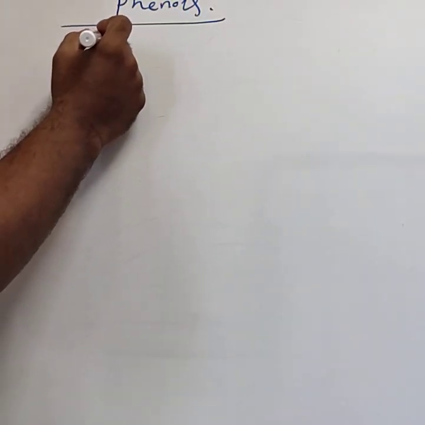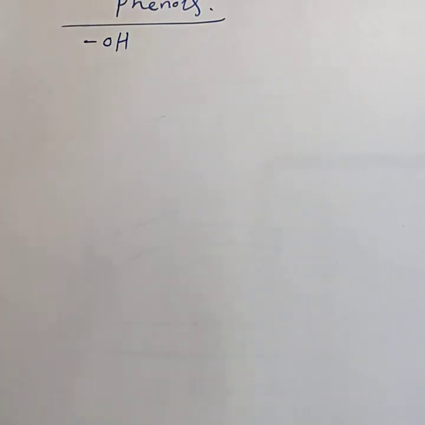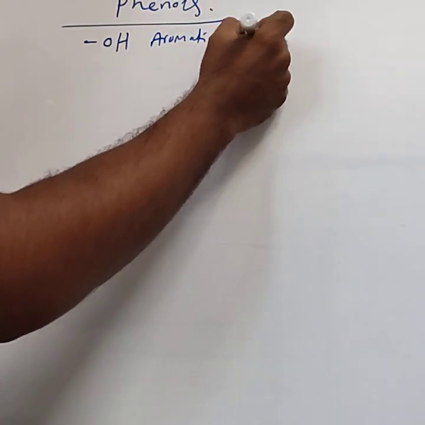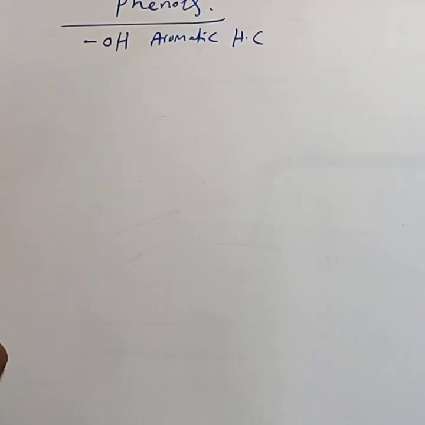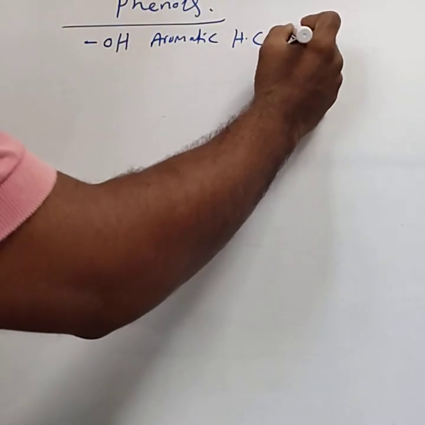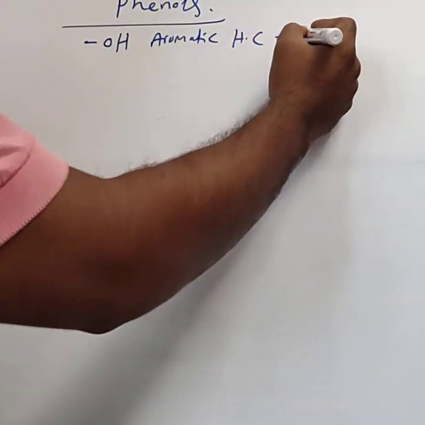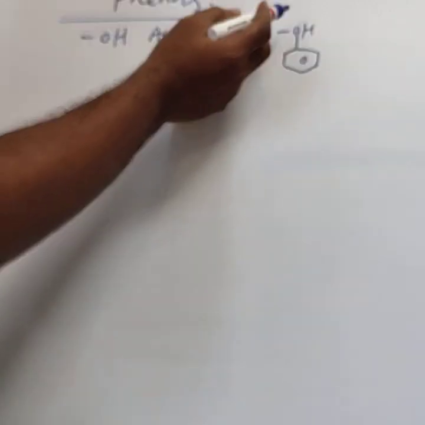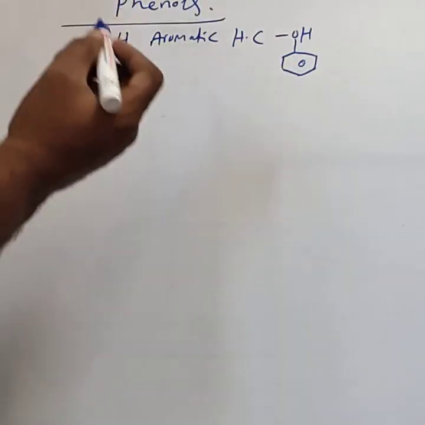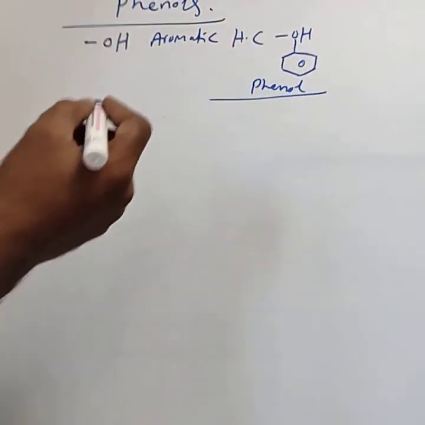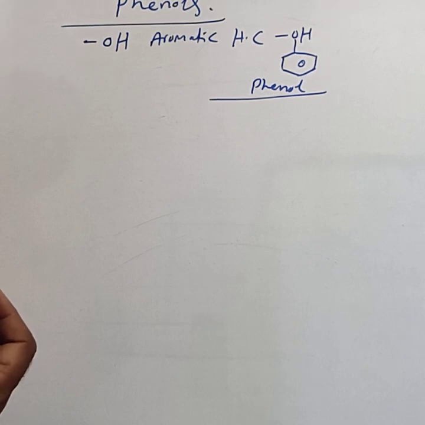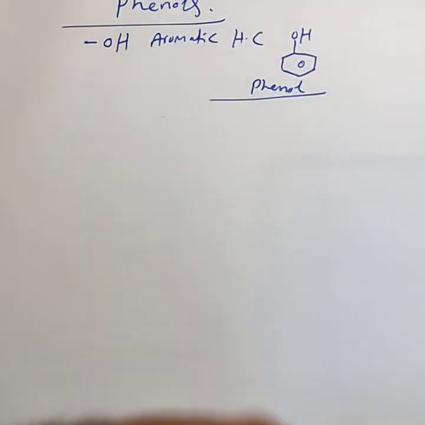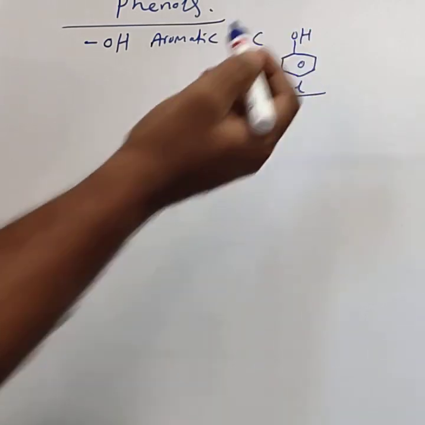Phenols are the hydroxy derivatives, hydroxy meaning OH, of aromatic hydrocarbons in which the hydroxyl group is directly bonded to the benzene ring. If the hydroxyl group is directly bonded to the benzene ring, then it is called phenol.